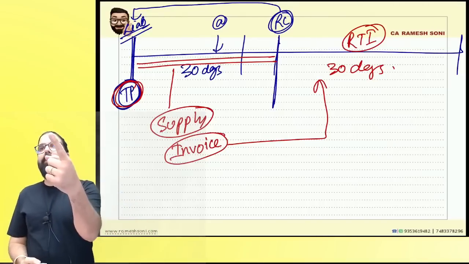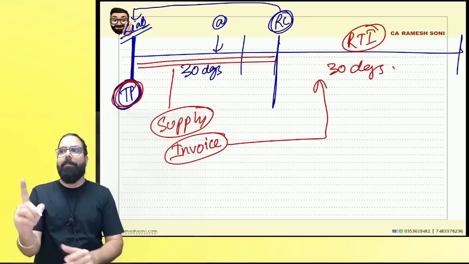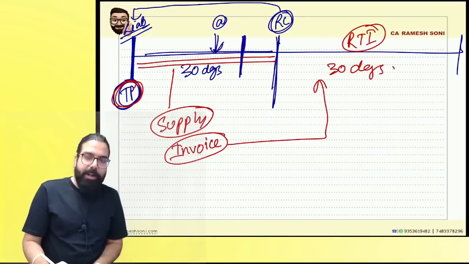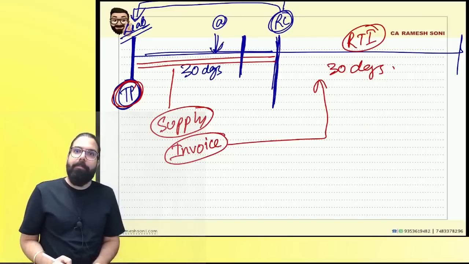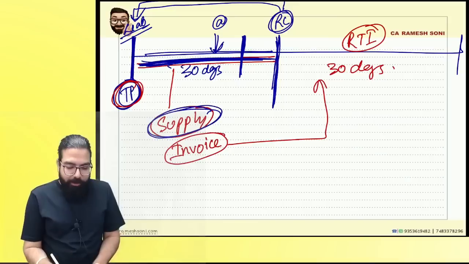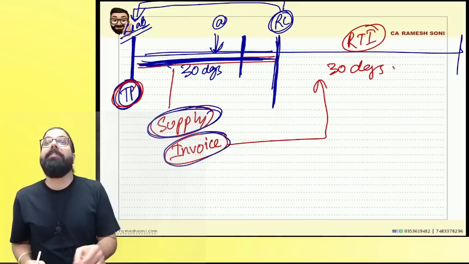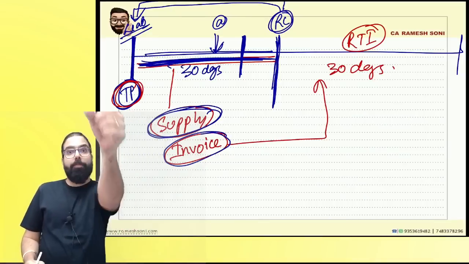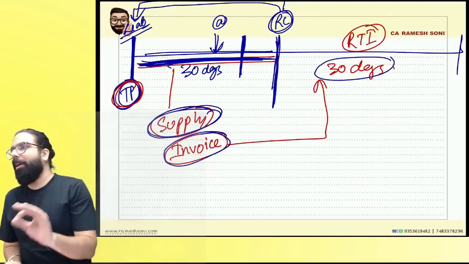Did you get my point, everyone? I will tell you once again, listen to me very carefully. I became a taxable person once I became liable. I should apply within how many days? 30 days. I applied within 30 days. Here, registration certificate is granted. Registration certificate will be valid from which day? The day you become liable. So for the supplies which you have already done, you have issued an invoice, but you did not collect the tax. Government says you can collect the tax now. Once you are granted registration, within the next 30 days, issue a revised tax invoice, collect the tax and pay it to the government. Are we clear with this point?